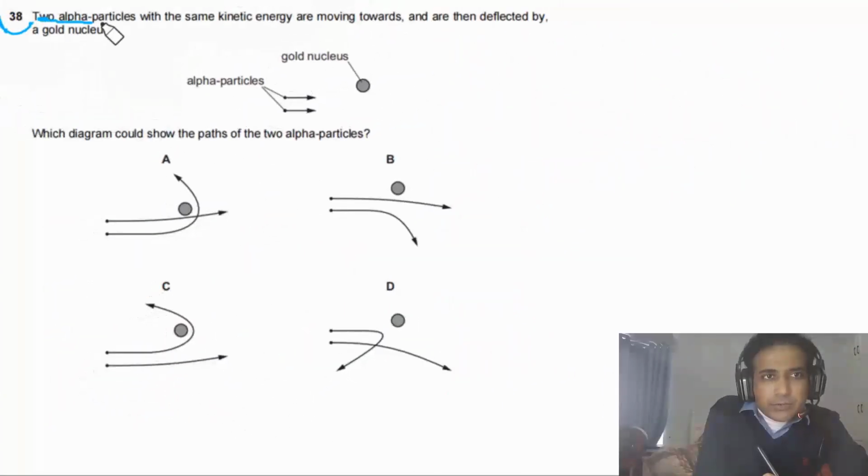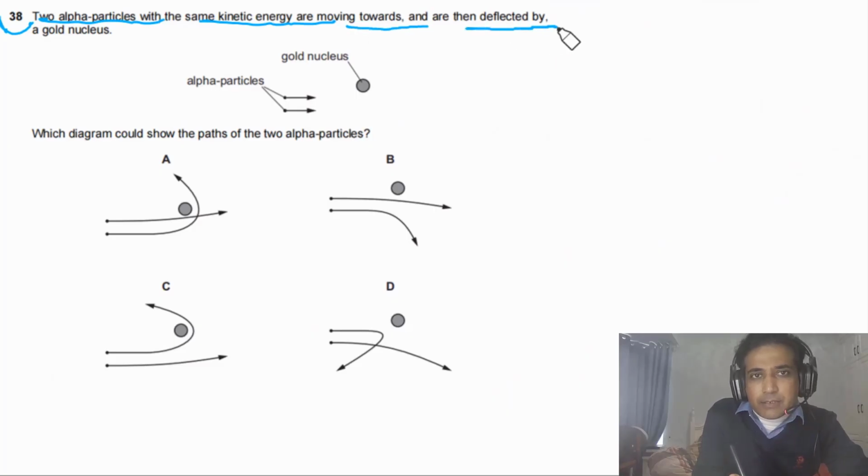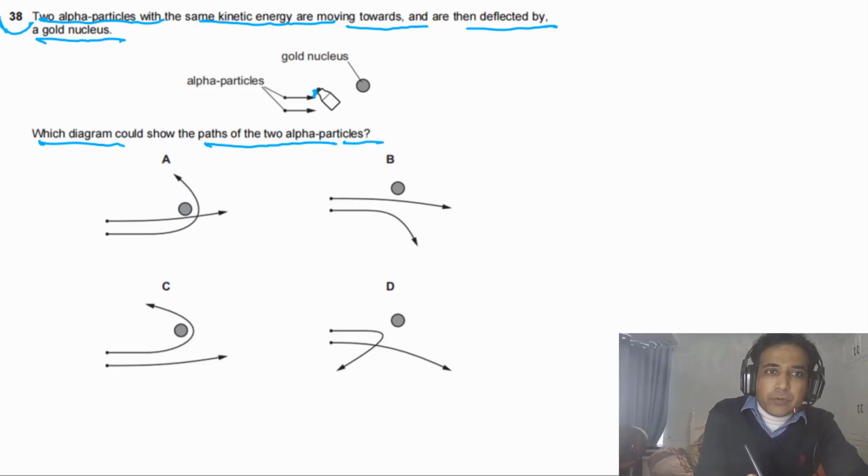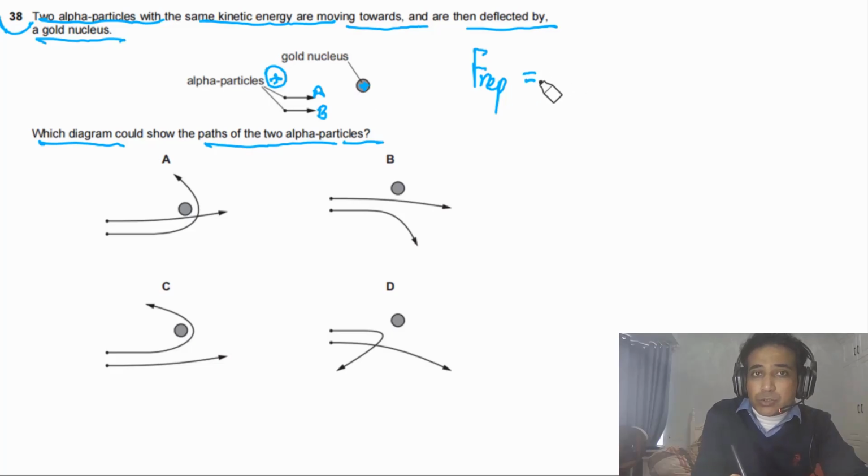Question 38 says 2 alpha particles with the same kinetic energy are moving towards and then deflected by a gold nucleus. Which diagram could show the paths of the 2 alpha particles? So first of all, let's say this is alpha particle A and this is alpha particle B, and here we have the nucleus. Alpha particle has positive charge and gold nucleus also has positive charge. It means that there will be repulsive force between alpha particles and gold nucleus.